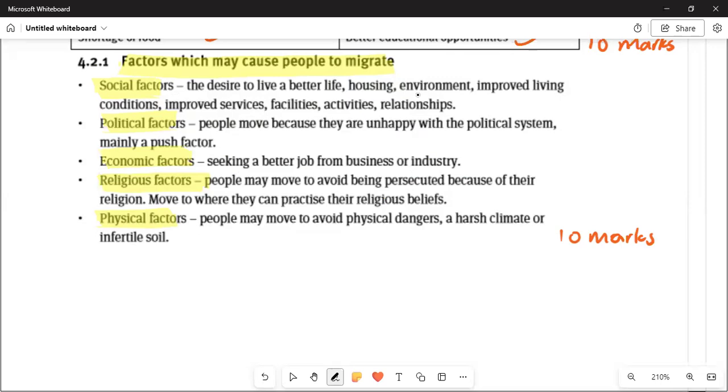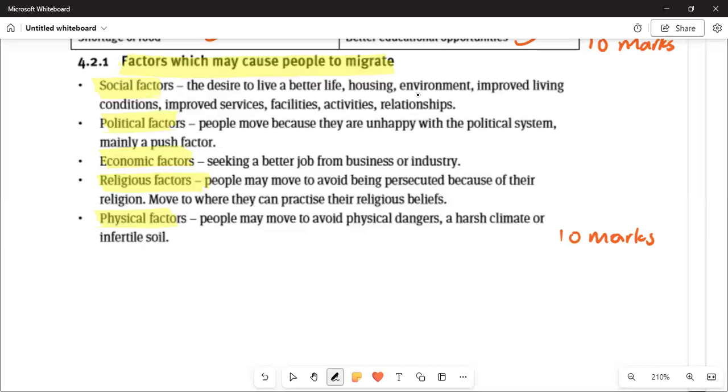Number two, political factors. People move because of a push factor, and this happens in regions of the country where politics is based on the stipulations of the country. Let us make an example. If there is a progressive tax, whereby every individual is supposed to pay in the country, that legislation will be unfair to people who are not working, and it is going to favor the aristocratic class.